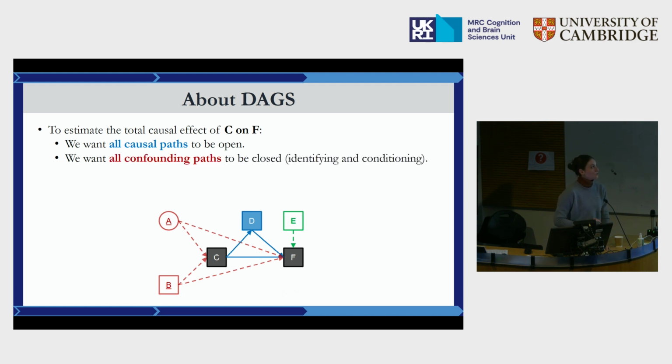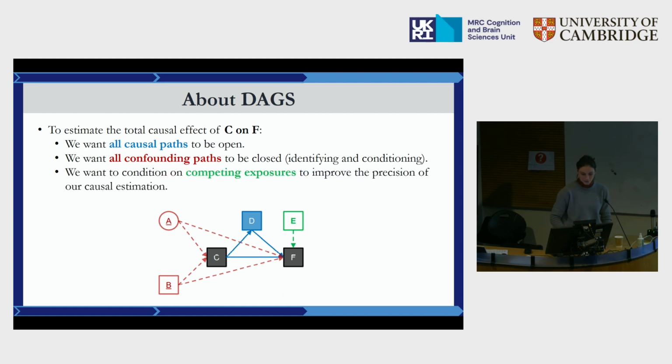What we also want to have is all confounding paths closed. What this means is that we want to identify both observed and unobserved confounders and control for them. We also want to condition, which is a synonym for controlling for, competing exposures, such as E in this example, so that we can improve the precision of our causal estimation. So those are some of the principles that you can use after drawing your DAG to then decide how you're going to deal with different variables in your model.